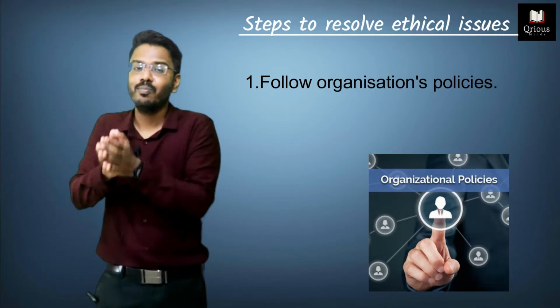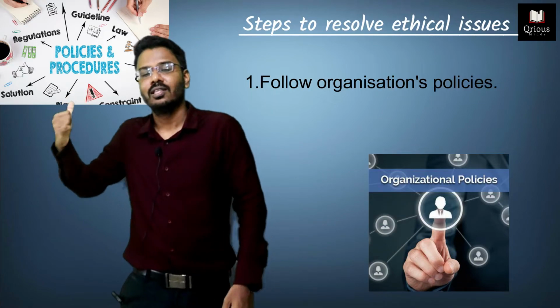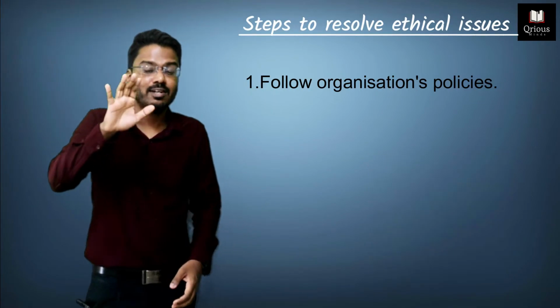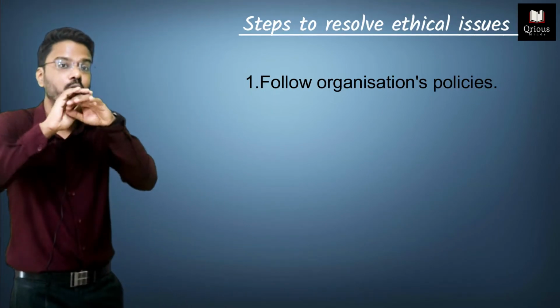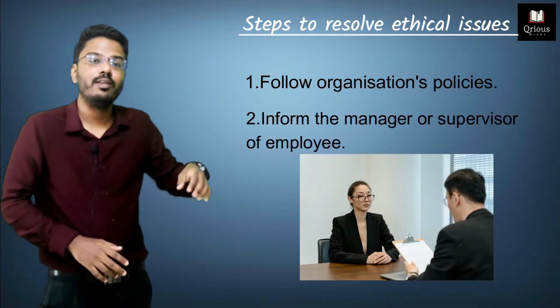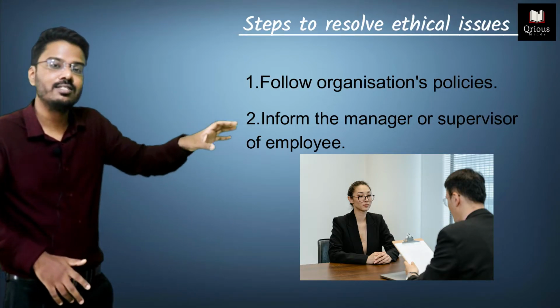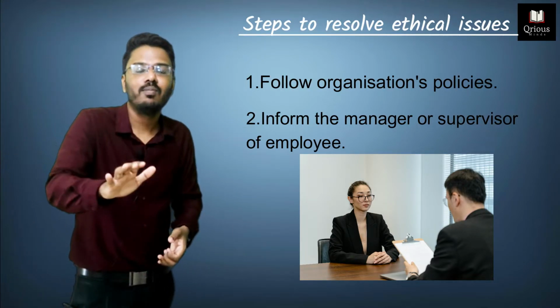If there are policies, then you need to follow those policies first. And if there are no policies in the organization, the second step is to inform the manager of that accountant that such and such ethical fraud is being done by the accountant.